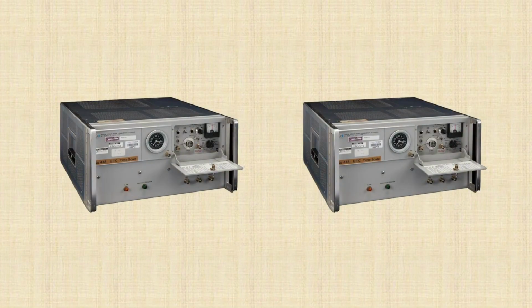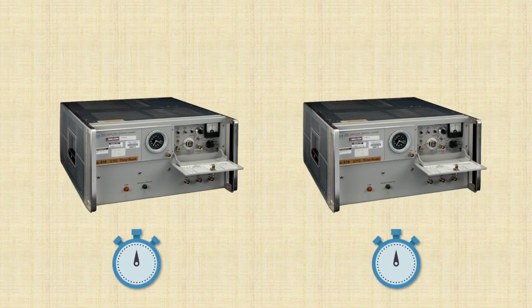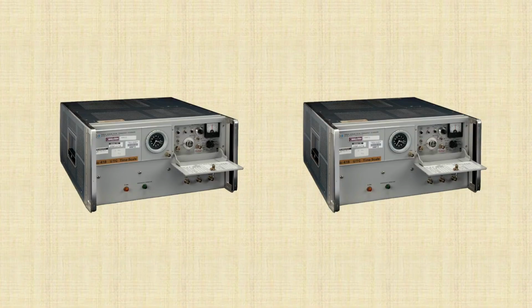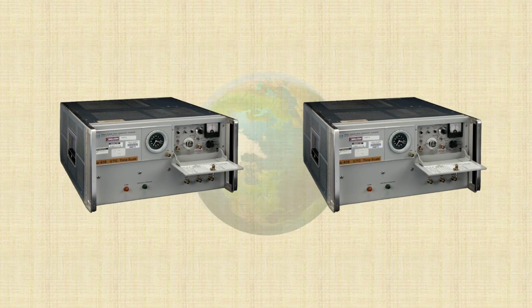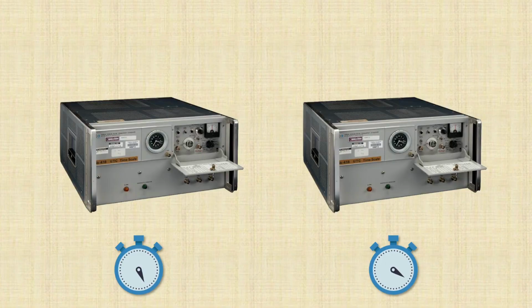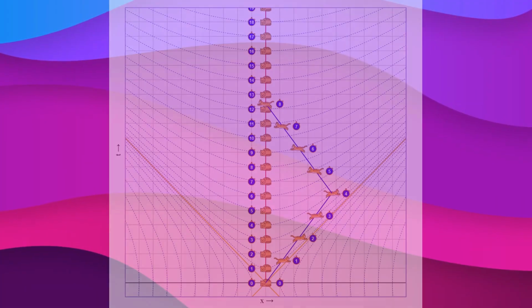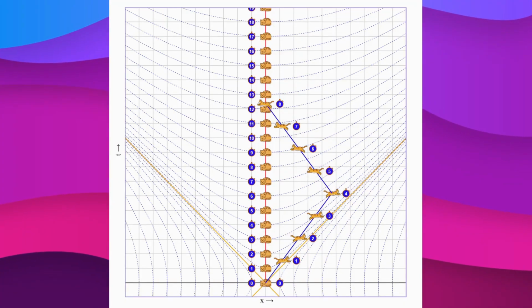In simple terms, the experiment went like this. They took a pair of ultra-precise atomic clocks, synchronized them with each other, left one on the ground, and took the other on a round-the-world trip by airplane. After that, they met again at the starting point. The airplane flies fast enough that the relative slowing of time can be measured. And in the end, the clock that traveled on the airplane showed less elapsed time, just as the theory of relativity predicted. But let's get back to the twins and the essence of the paradox.